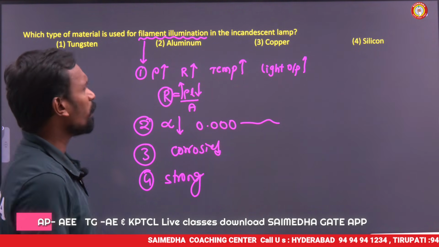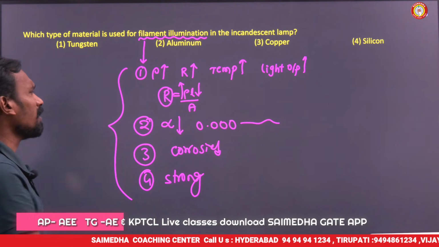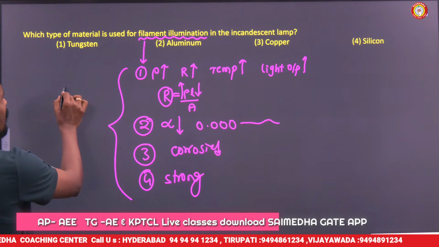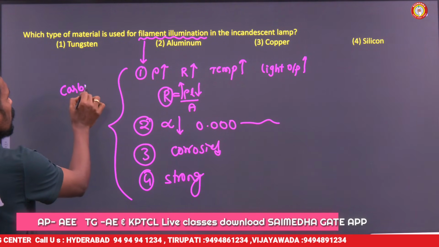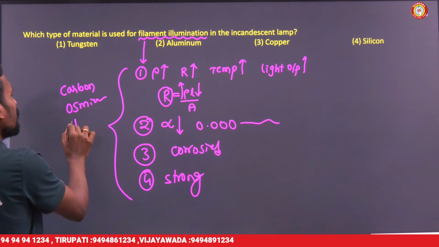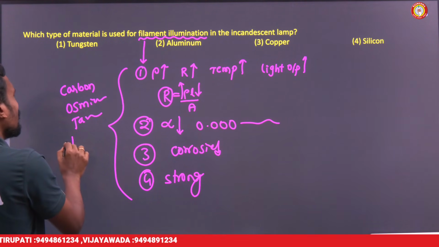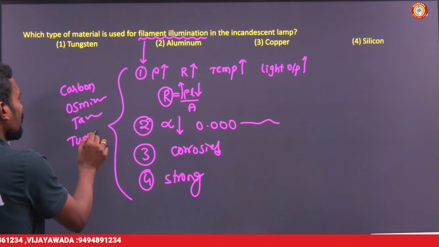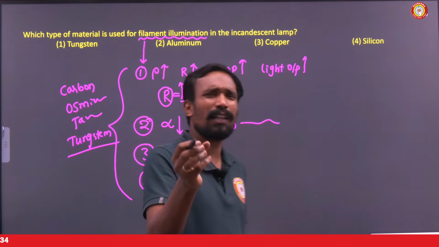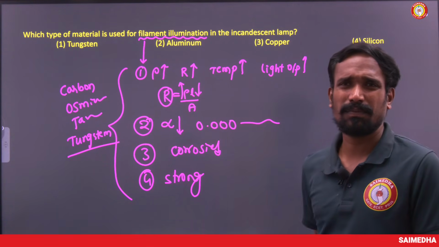So, which material can follow all these characteristics? We have a few materials like carbon, osmium, tantalum, and tungsten which follow these properties.